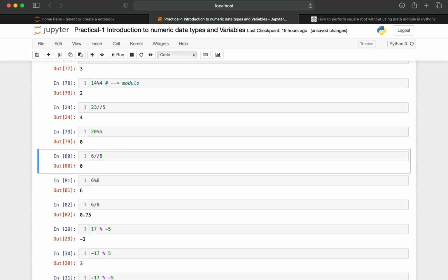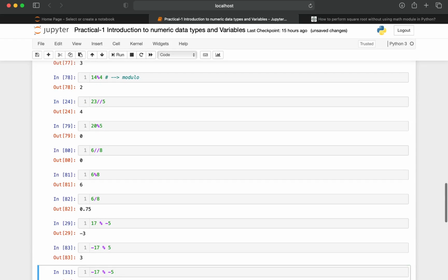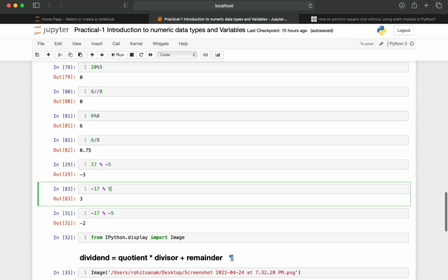Minus 17 by 5. Don't take the minus of 17 into consideration. First we divide 17 by 5. 5 3s are 15, so the quotient is 3, and we are going to get this as 3. There is basically a rule for this. I am going to show you in my upcoming cells.